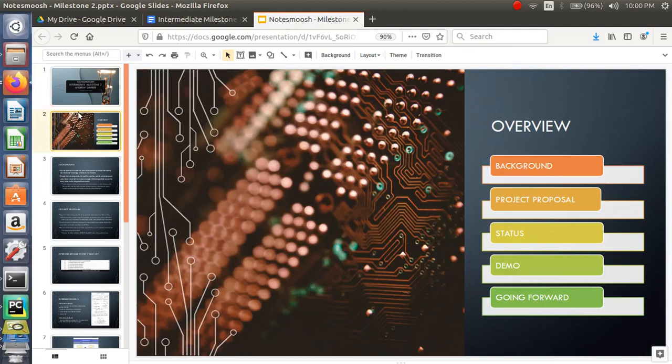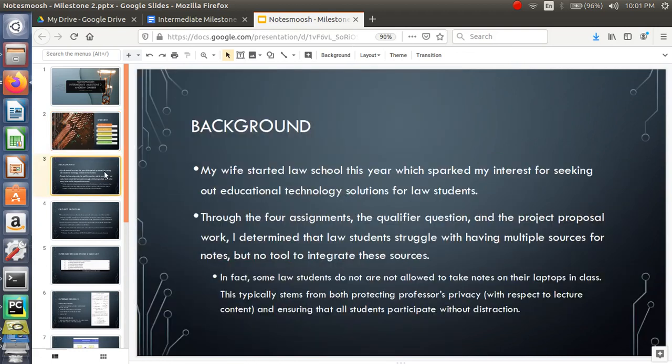Here's a quick overview of what I'll be covering today in my video: background, project proposal, the current status of what I've completed so far, a quick demo of the application since I chose the development track, and what the next steps are going forward.